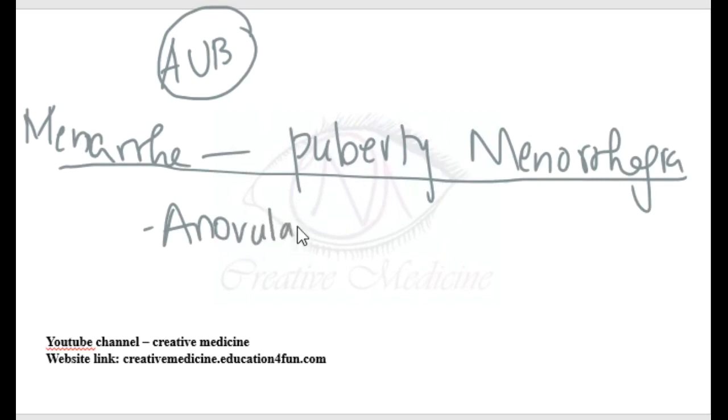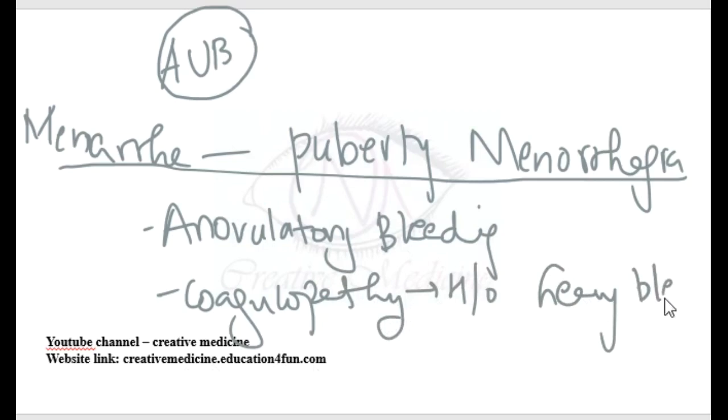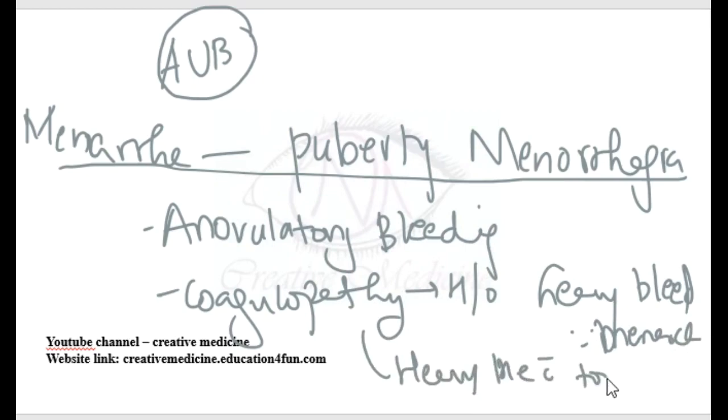Puberty menorrhagia can be due to anovulatory bleeding or coagulopathy. In coagulopathy, there is a history of heavy bleeding. Always suspect coagulopathy if the patient has a history of heavy bleeding since menarche, or if the patient has heavy bleeding with tooth extraction. Infection can also result in puberty menorrhagia.